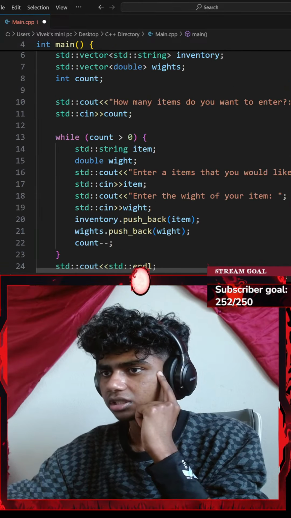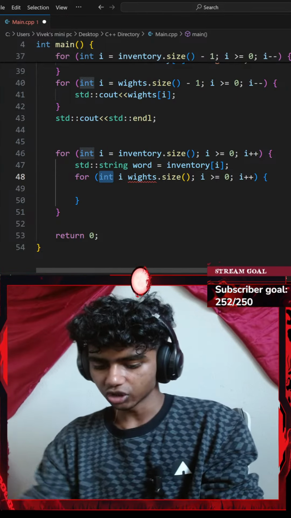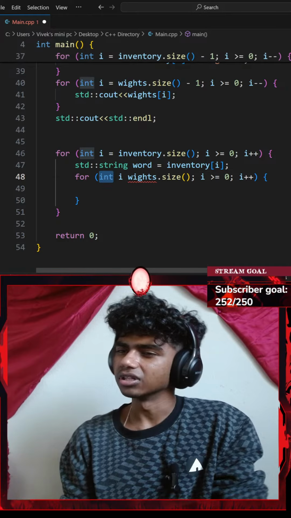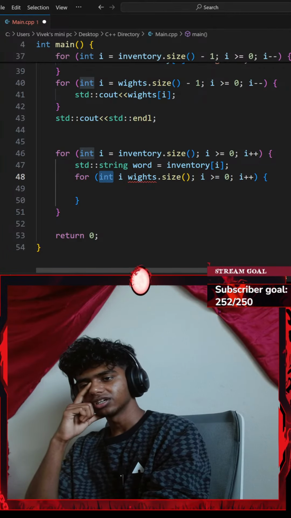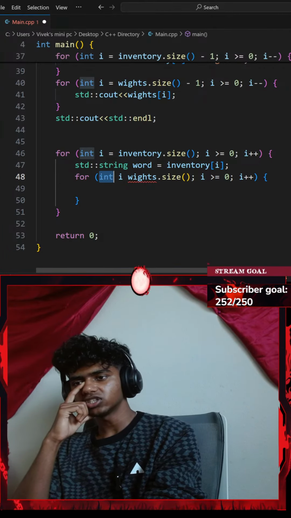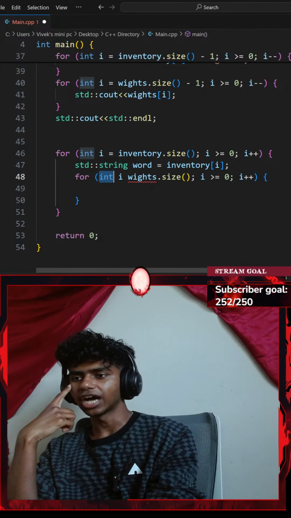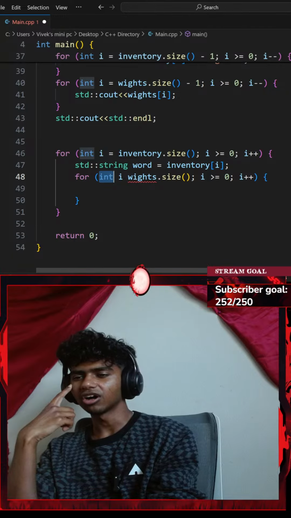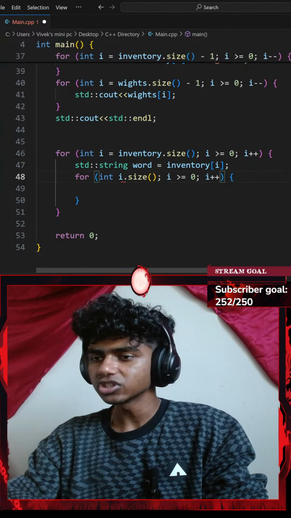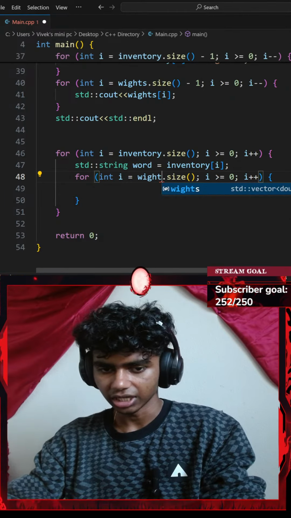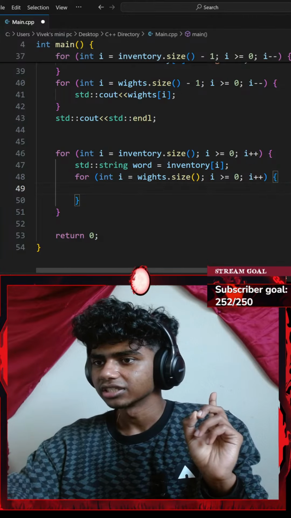Did I spell it correct? W-E-I-G-H-T-S. Okay, this should be double. Okay, why do I want to go with double? Let's think. So, I go with for every integer i dot size. The dot size function gets me how many elements are inside. Let's see if I spelled it correct. Oh, equals to, there we go. i equals to my weight dot size. Okay, there we go. We're good, guys.